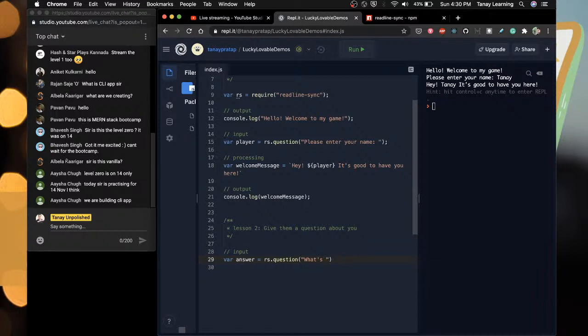Too easy. Okay, let's change it. What's my... okay, where do I work? So the answer will come here. Again, output. Output is console.log, your answer was, or whatever. Output is right or wrong. How do we write right or wrong? Let's process first.